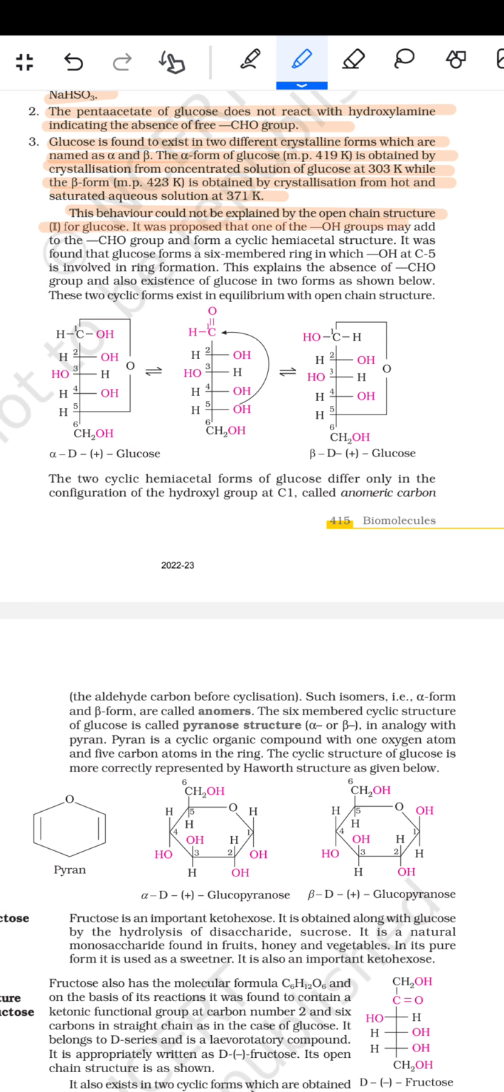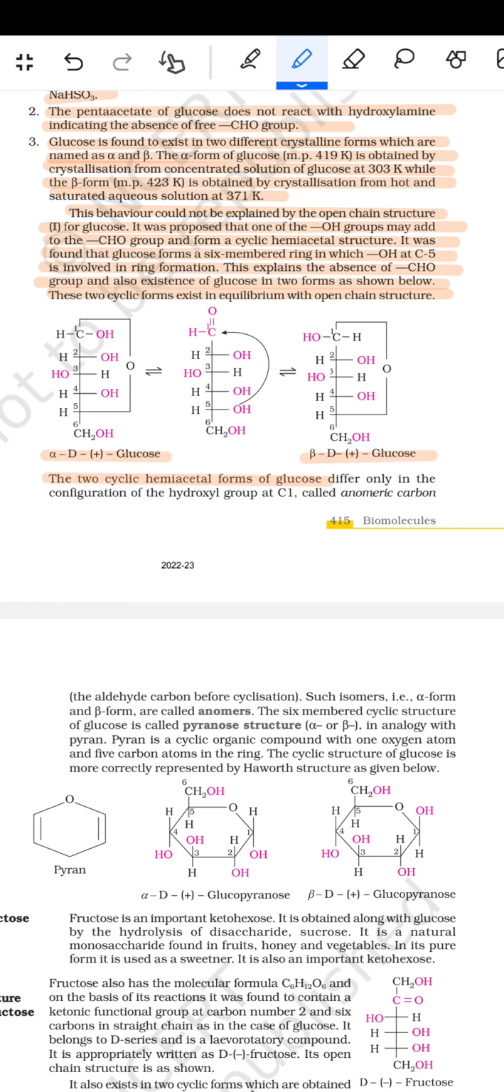It was proposed that one of the OH groups may add to the CHO group and form a cyclic hemiacetal structure. It was found that glucose forms a six-membered ring in which the OH at the C5 is involved in the ring formation. This explains the absence of the CHO group and also existence of the glucose in the two forms as shown below. The two cyclic forms exist in equilibrium with the open chain structure. यह है अल्फा डी ग्लूकोज और यह बीटा डी glucose.